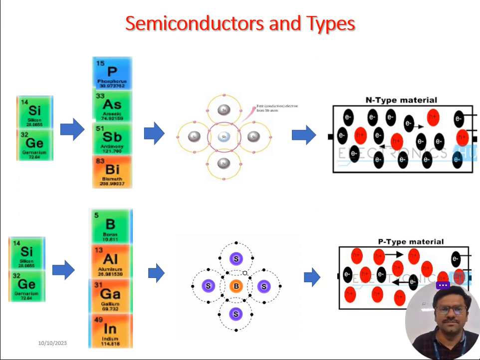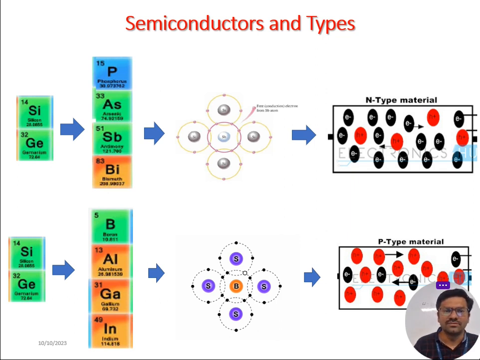Today we try to understand what semiconductors are and what their types are. Before we start, we try to understand the concept of material conductivity. Then we will move to how to construct semiconductors and what the semiconductor materials are. Afterwards, we will cover the types of semiconductors, how to construct N-type and P-type semiconductors. Later on, we will look at the major comparison between P-type and N-type materials.